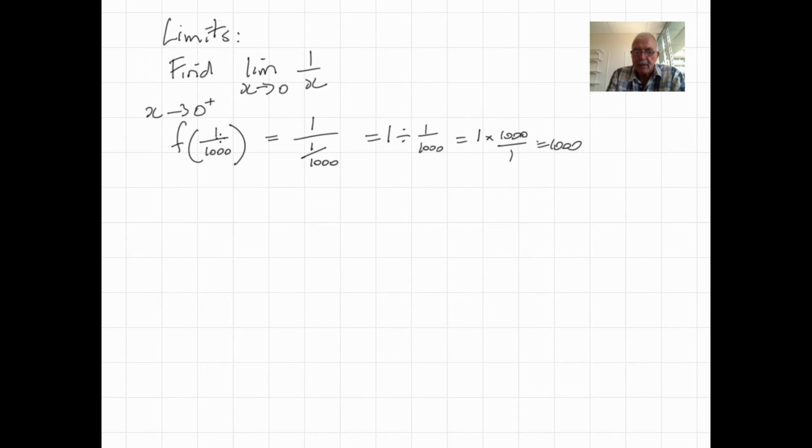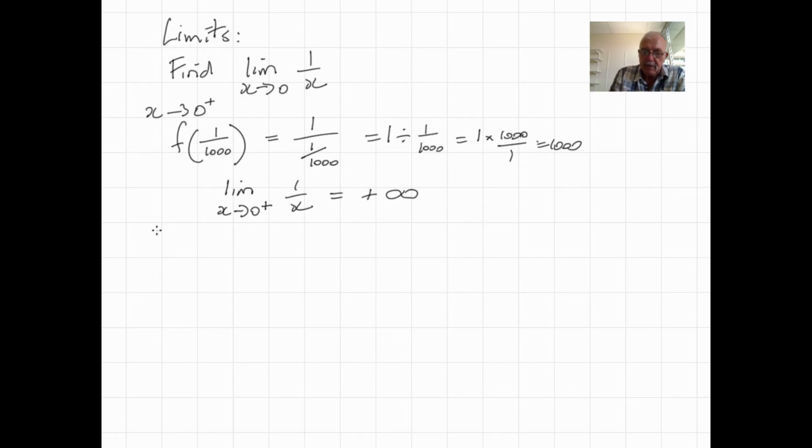Now, as we make this closer, if we go 1 over 10,000, 1 over 1,000,000, this will be 10,000 or 1,000,000. So as we get x closer and closer to 0 from the positive side, the function is getting larger and larger and larger. So we can say that the limit as x approaches 0 from the positive side of 1 on x is equal to positive infinity. It's getting larger and larger.